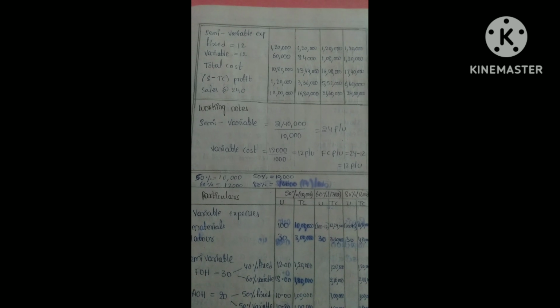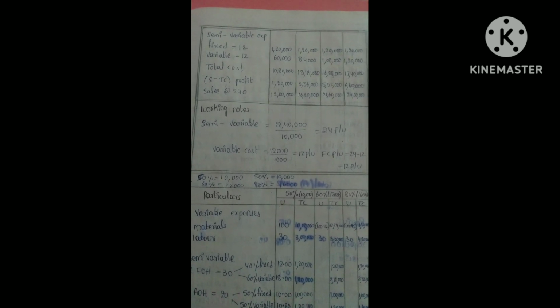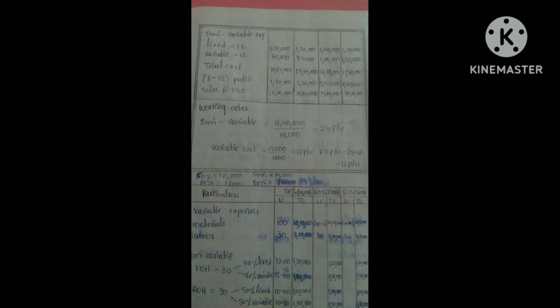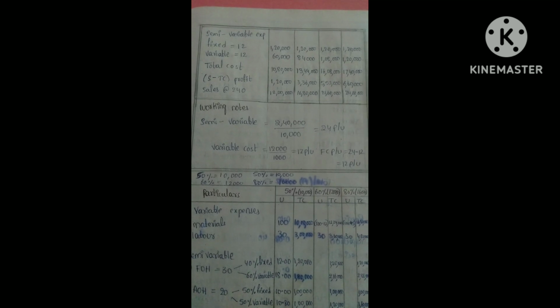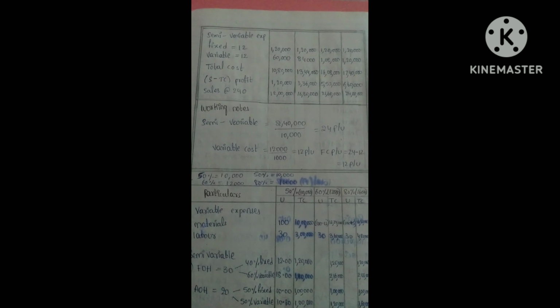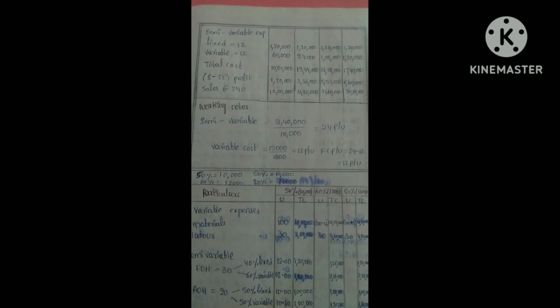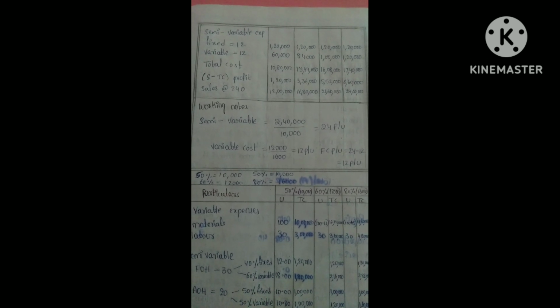Now calculate the total amount. After calculating the total amount, we need to find the profit. So the formula for profit is selling price minus total cost. So he has said that selling price is estimated at 240. So multiply it with the given units, that is 50, 70, 90 and 100. Now subtract the sales with total cost. So we will get the final answer.